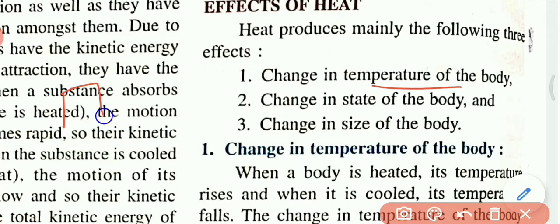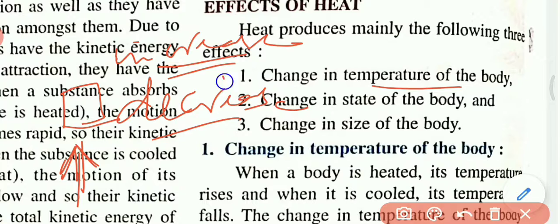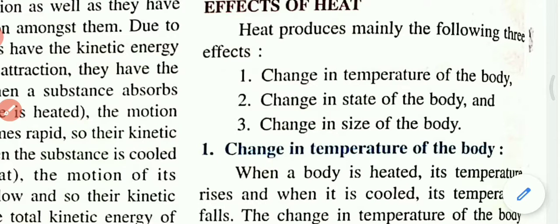So this is an object. If you provide heat, the temperature increases. Now if you stop heating, the temperature will decrease. So this is the change in temperature with the increase or decrease of heat.